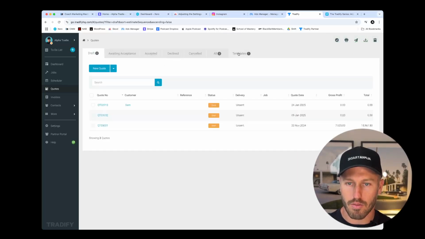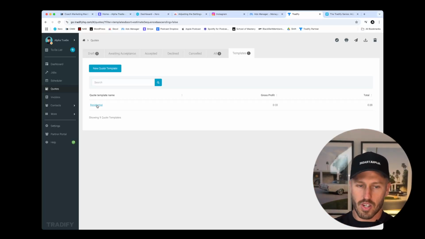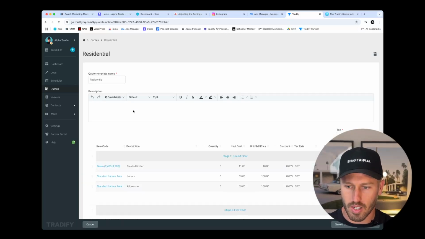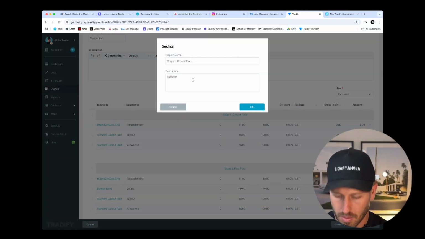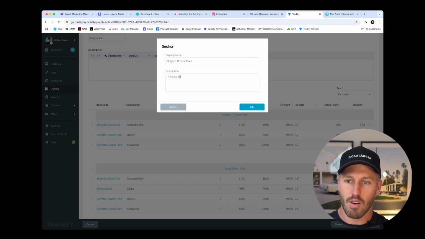And then I'm going to go back through to my templates and I'm going to make this template better. Now that we have our permissions out of the way and we understand what we're going to be showing and not showing to the client, now we can build this out a little bit further. So I select my residential template and I'm coming back into my stages. I want to explain here, this example is obviously for a carpenter. We're going to say here, first fix of, and this is where I'm getting out of my realm now. How do I explain exactly what the service is?